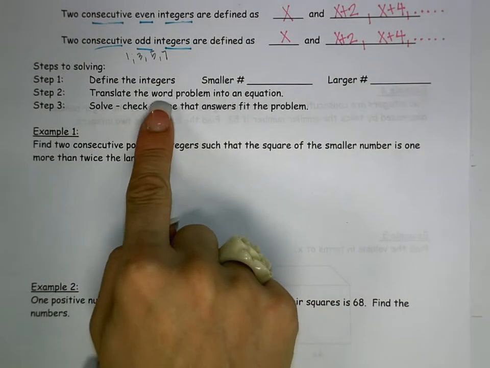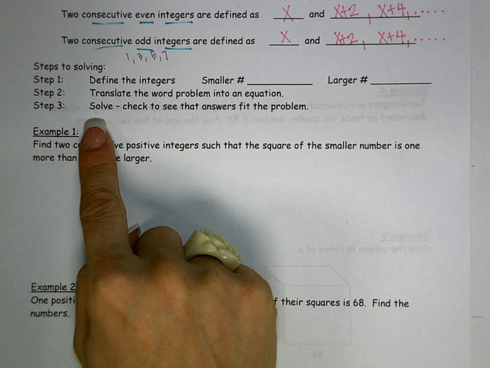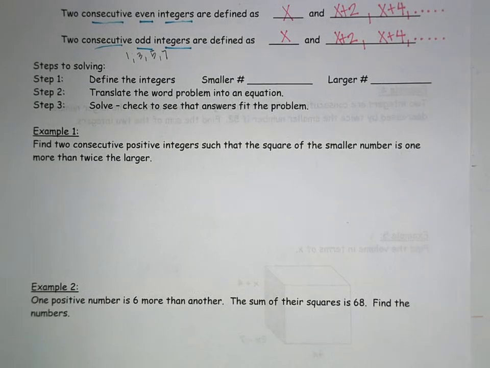Then step 2, put the word problem into an equation. Step 3 is solve and check to see that the answers fit the problem. I'm not actually saying I want you to plug them back in. This is more of a critical thinking thing. Like, does this make sense? So start thinking about, does my answer make sense type deal.